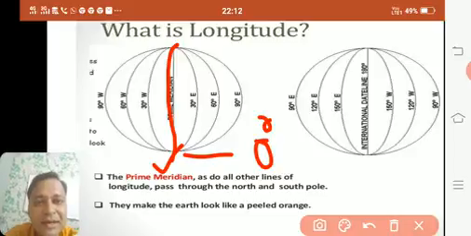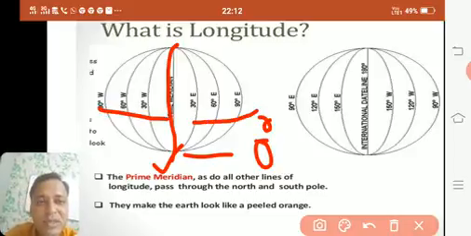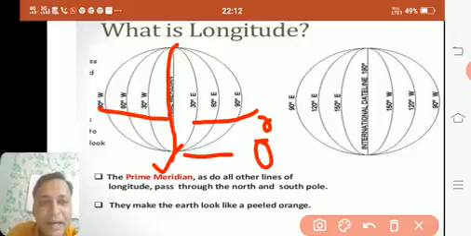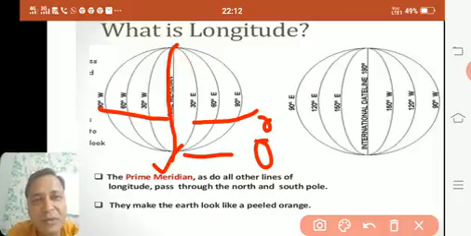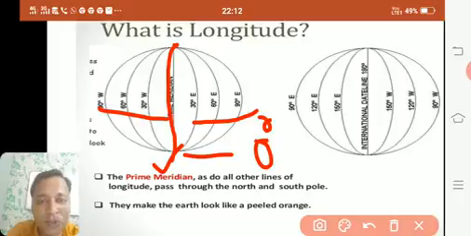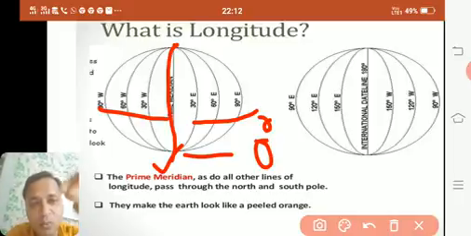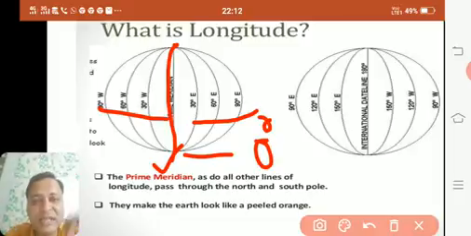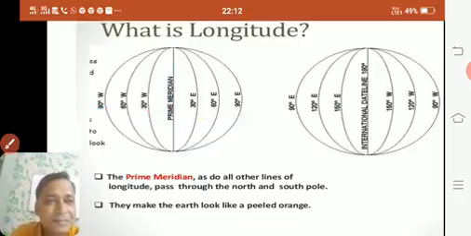Now if you go here, it is degrees west, and here it will go degrees east. The prime meridian, as do all other lines of longitude, passes through the north and south pole. All lines pass from north to south. They are not parallel. They intersect at the poles, both the poles. They make the earth look like a peeled orange. If we open these lines, it looks like a peeled orange when you peel the orange.